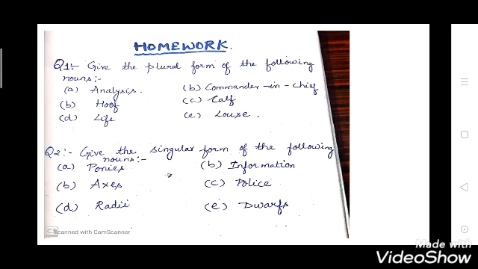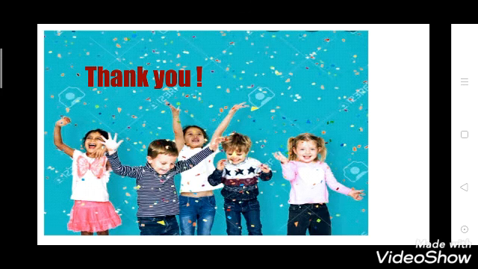Now this is your homework. Now students, your homework for today is: question one, give the plural form of the following nouns. Means there are words in their singular form, you have to give their plural form. So the words are analysis, wolf, life, commander-in-chief, calf, louse. Okay. Now the second question is, give the singular form of the following nouns. Means they are in their plural form, you have to write their singular form. So the words are ponies, axes, radii, information, police, dwarf.